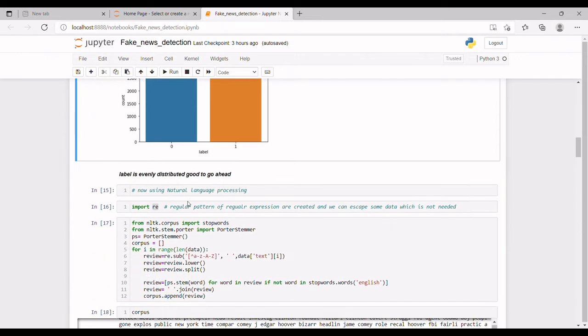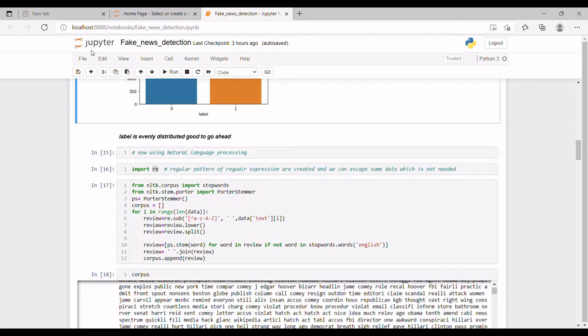Why are we using NLP? Just as humans talk with each other, to make the computer understand, we use NLP. By NLP, we remove stop words like I, am, a, and do stemming of words to get crude words. Now, I have used re to create regular patterns for regular expressions. By doing this, we can escape or delete some data which is not needed.